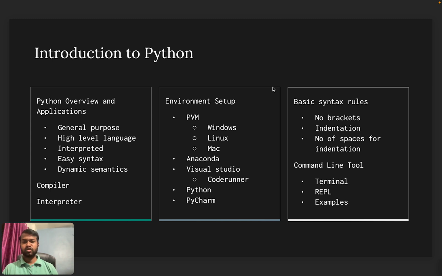This is our first session on Python programming language. In this session, we will learn about the introduction of Python, and we will write our first Hello World program in Python programming language.